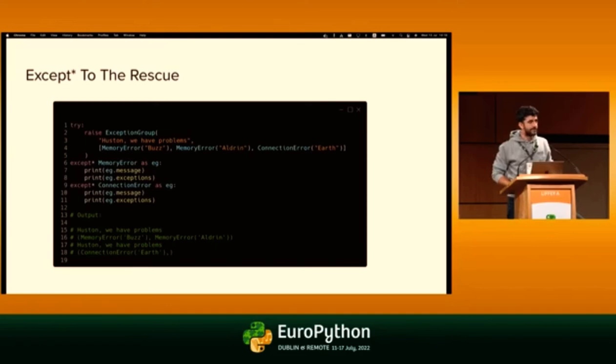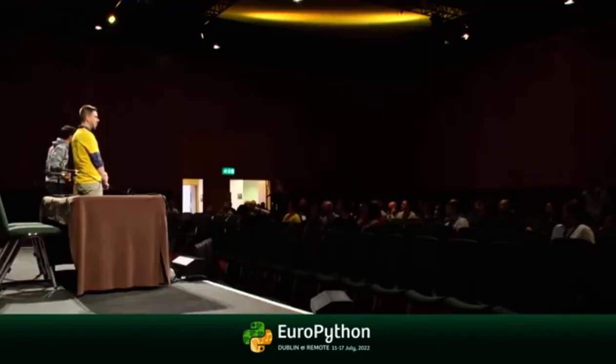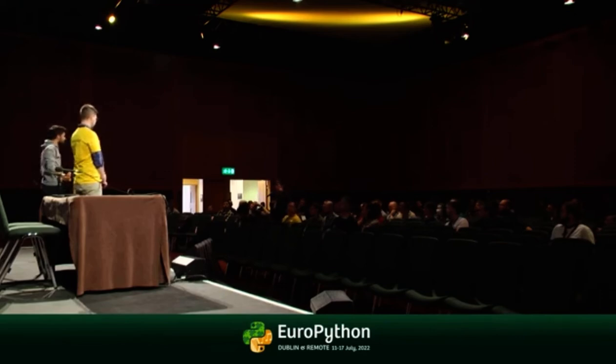Hi, it's actually the first time I see this except star and exception groups, and I wonder whether it's the same effect as with async code now, that wherever you have async code in the library, it sort of poisons everything up. I have a feeling, especially from the last slide that you showed, that now you actually have to have the except star to handle this exception group that, let's say, this library code introduced. So is this the life for us now?